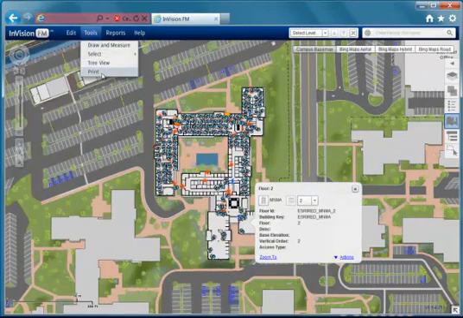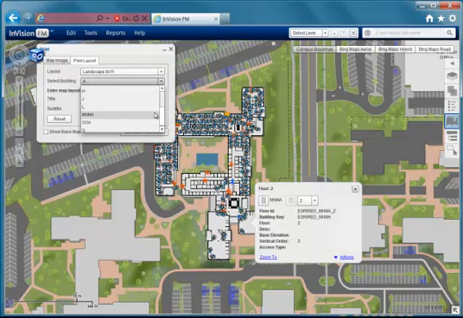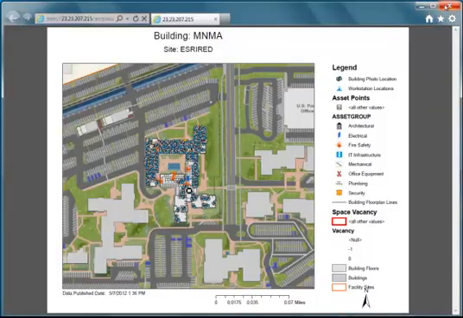IVFM has full support for true layout printing. This can be done at any scale, including the sub-building level. There's even support for selecting a given building, which frames the print layout specifically for that building.